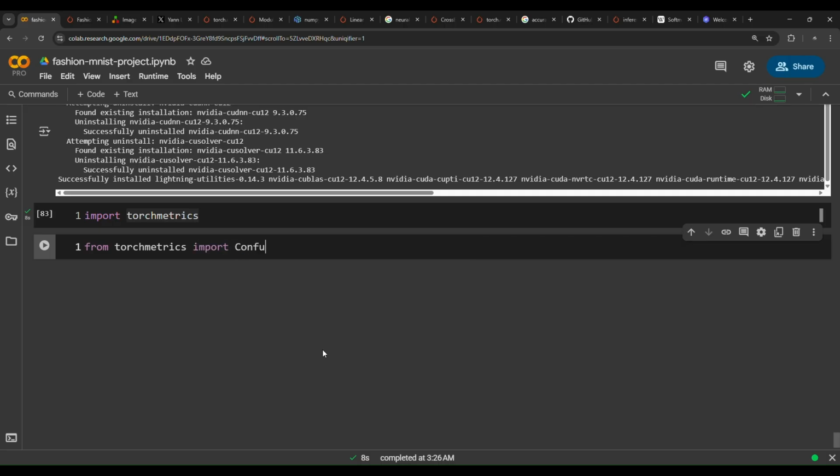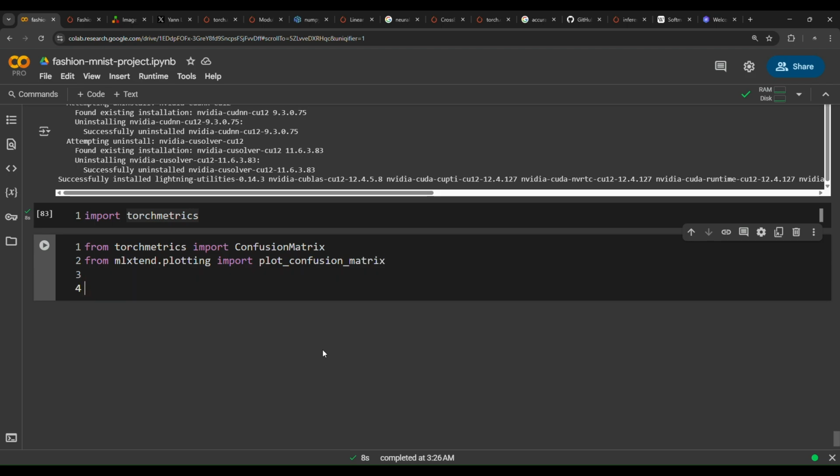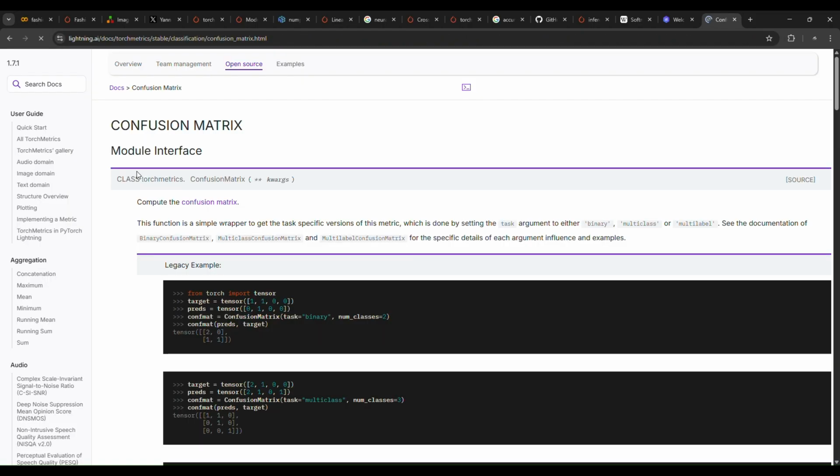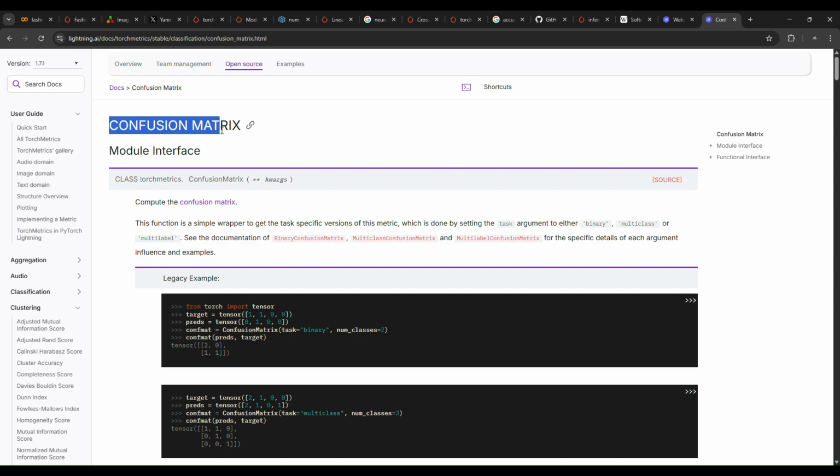We need to import the class ConfusionMatrix, and then from mlxtend.plotting import plot_confusion_matrix. We need to use this class to first compute the confusion matrix. This class is coming from the Torch metrics library. So from torchmetrics import ConfusionMatrix, and then from mlxtend.plotting import plot_confusion_matrix. If you search about confusion matrix in Torch metrics, we will get a documentation about how to create a confusion matrix using Torch